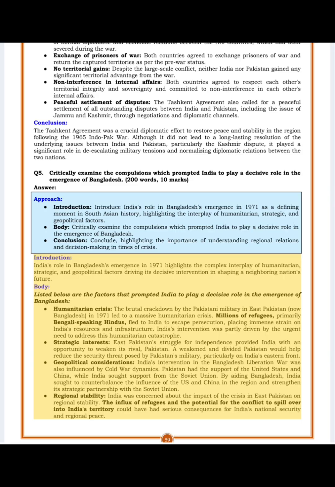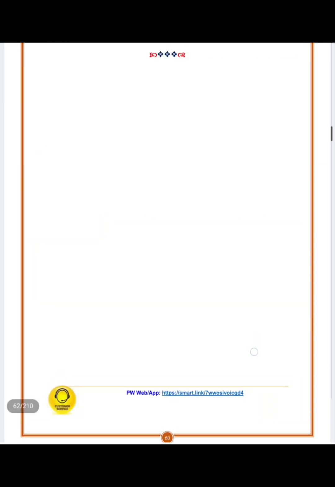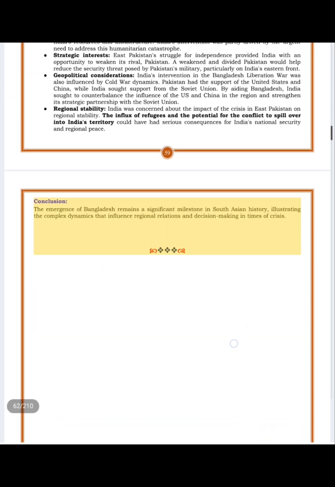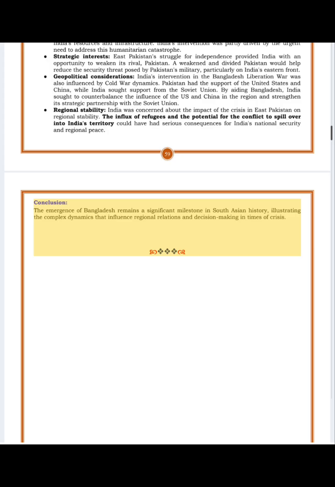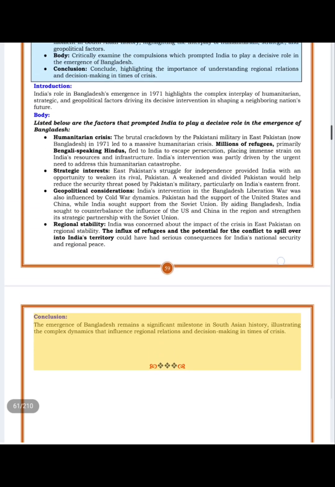Regional stability. India was concerned about the impact of the crisis in East Pakistan on regional stability. The influx of refugees and the potential for the conflict to spill over into India's territory could have had serious consequences for India's national security and regional peace. Conclusion. The emergence of Bangladesh remains a significant milestone in South Asian history, illustrating the complex dynamics that influence regional relations and decision-making in times of crisis.